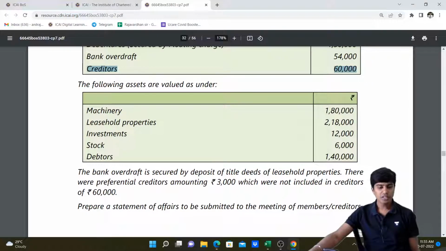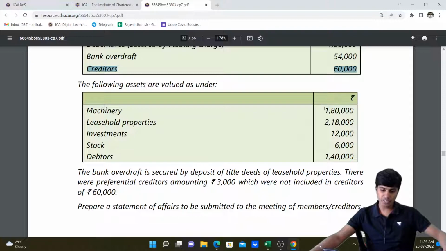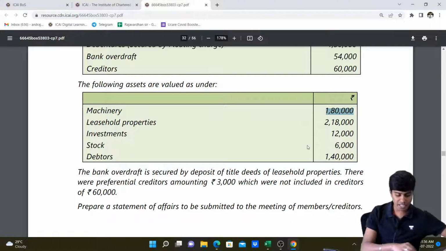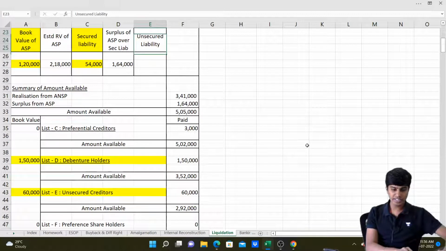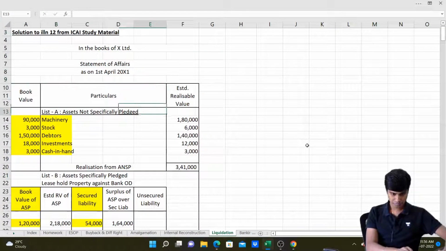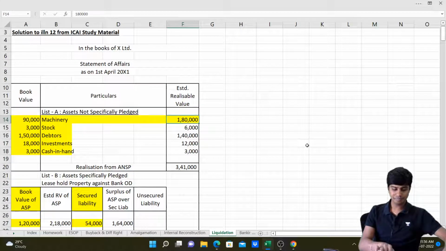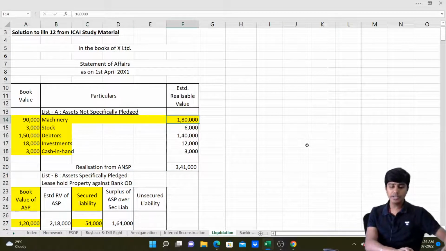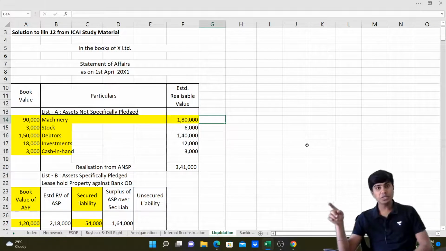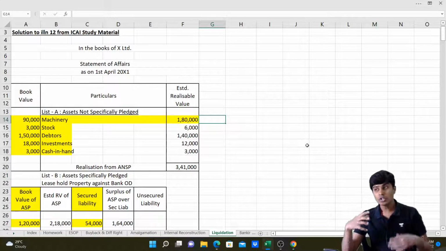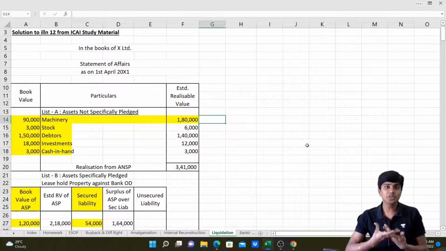Going further down, the following assets are valued as under. Machinery 1,80,000. Machinery is ANSP. Leasehold properties is ASP. Investments, stock and debtors are assets not specifically placed. So they've given these values. Let's go on posting. Machinery will realize 1,80,000, so let me write it in assets not specifically pledged. Now have a look. Machinery's book value is 90,000, but it realizes 1,80,000. So an asset with a book value of 90,000 is now sold for 1,80,000. So our realization is more. We have realized 90,000 rupees extra.